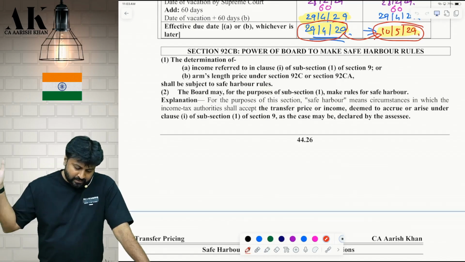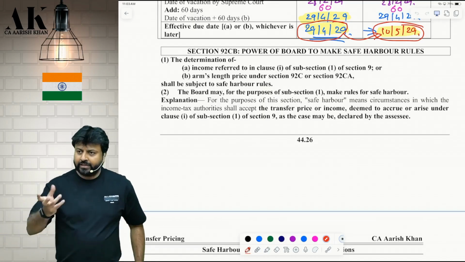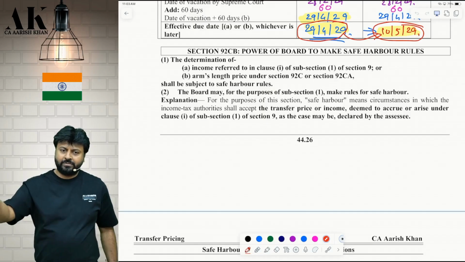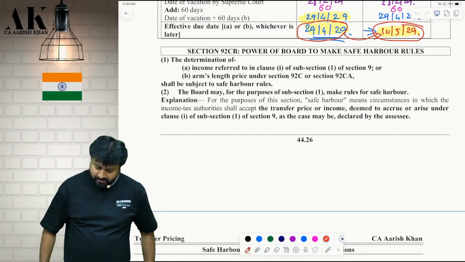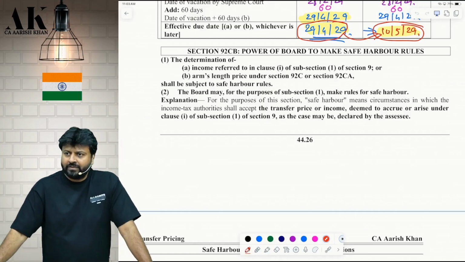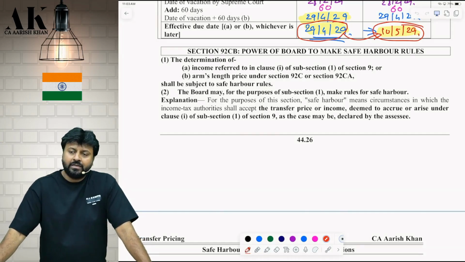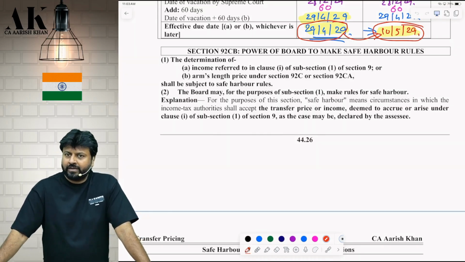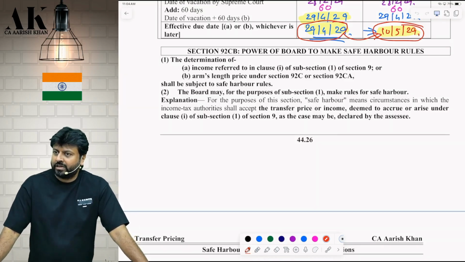Read the Bare Act. First of all, till the last attempt we used to only read the Bare Act, and then whenever the CBDT would notify, we would talk. I was aware that even this time they would not notify, but surprisingly, they have notified for both the years together. Once and for all, they don't want to notify the rules again next year, because next year they will be more interested in notifying the rules of the new Income Tax Act. They don't want to have any confusion regarding the rules next year.